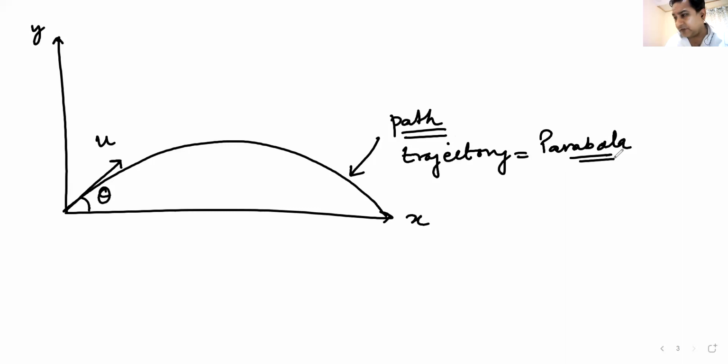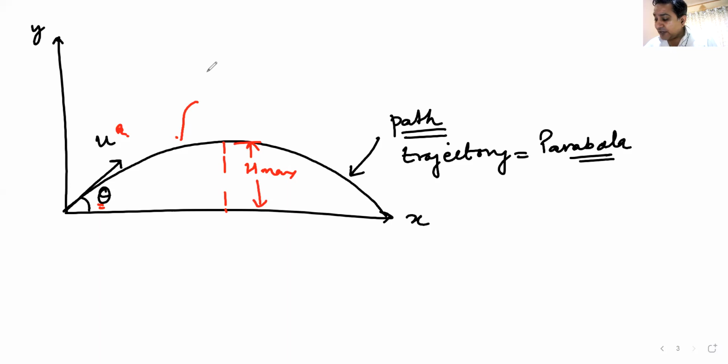We don't have enough time to talk about the conic section, but parabola is a part of a conic. Now, what are known quantities here? u is known, and theta is known. What are unknown quantities? It reaches a maximum height. This is known as h max. This is the unknown quantity, h max.